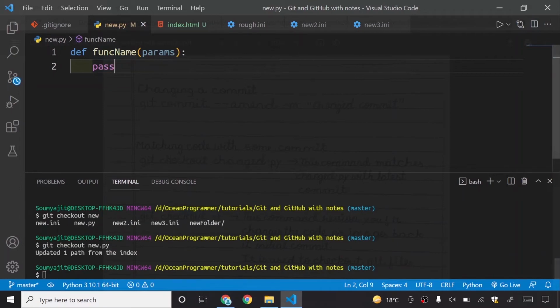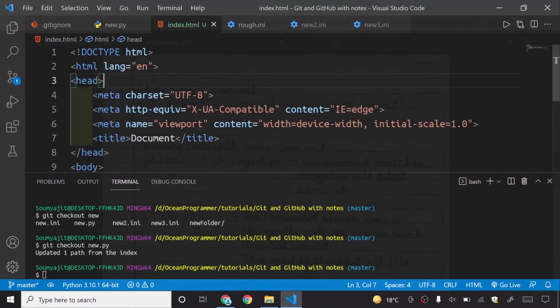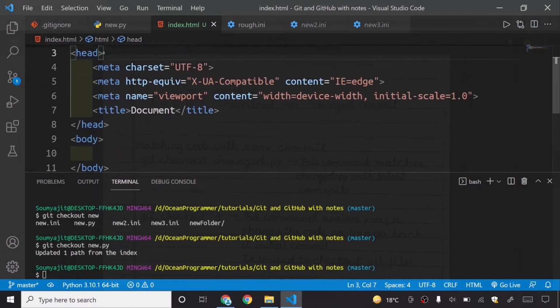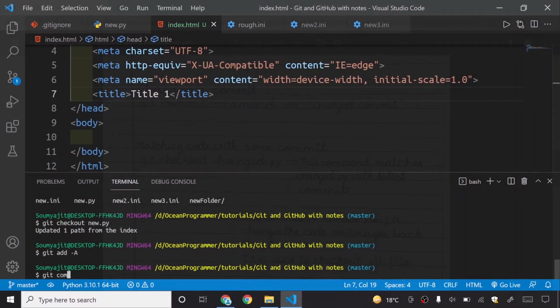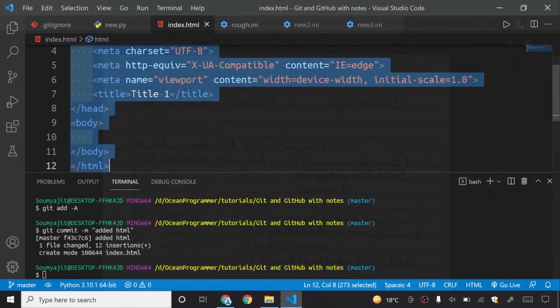You will see that the func name has come here. If I even do it like this, document it is. So I will say title 1, and if I do git add -A, git commit -m, and then add HTML, I will write here, and then simply do it like this.